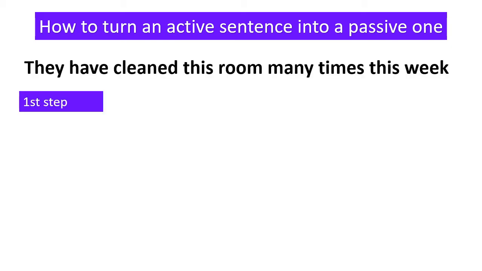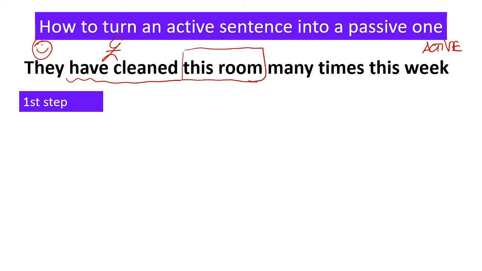First step. They have cleaned this room many times this week. This is an active sentence. Okay, so we've got a subject, we've got a verb here, and the rest of it is the complement.